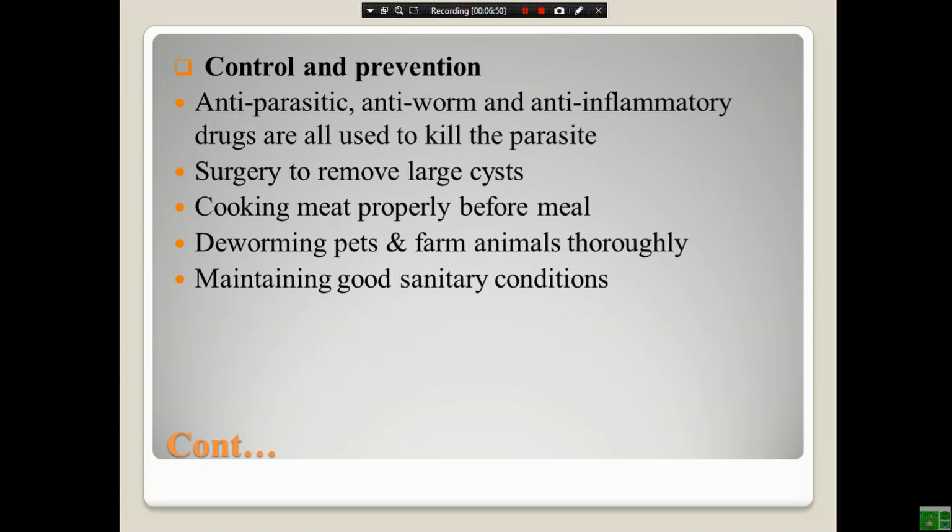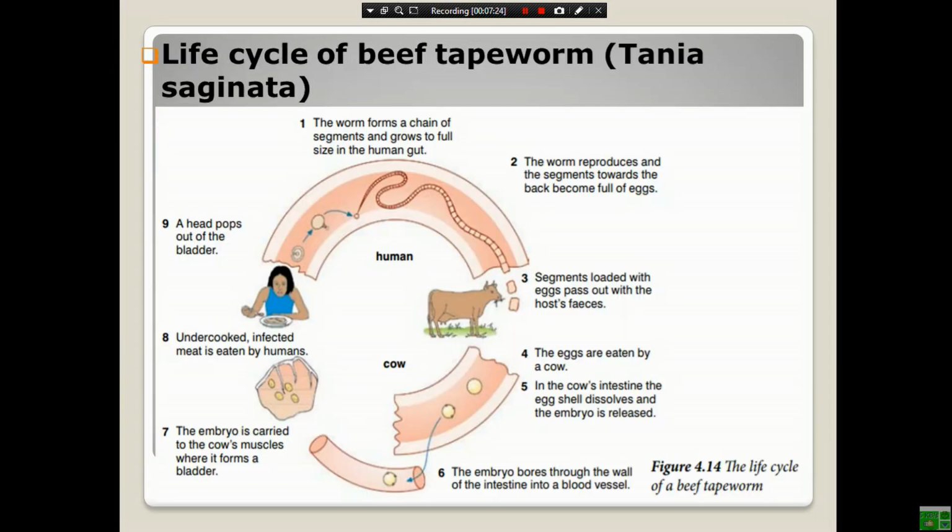But how can we control and prevent this type of parasitic disease? By using anti-parasitic, anti-worm and anti-inflammatory drugs or antibiotics that are all used to kill the parasite. Again, by using surgery to remove a large cyst, cooking meat properly before eating, deworming pets and farm animals thoroughly by taking medical checkups of those farm animals, and maintaining good sanitary conditions.